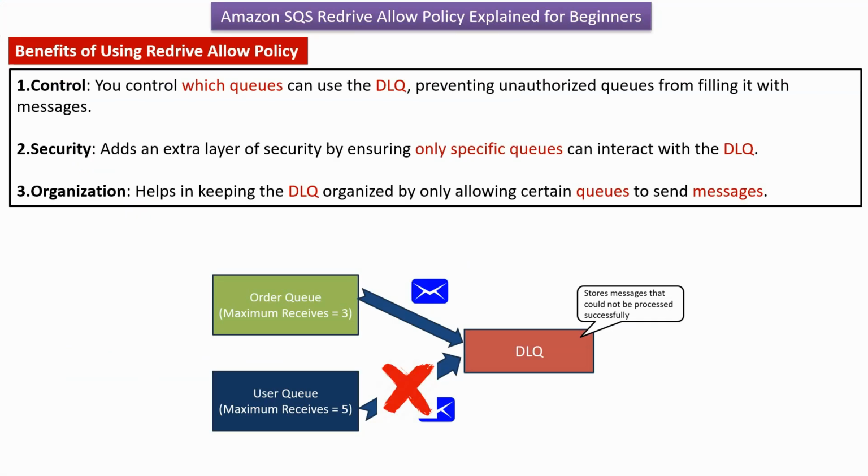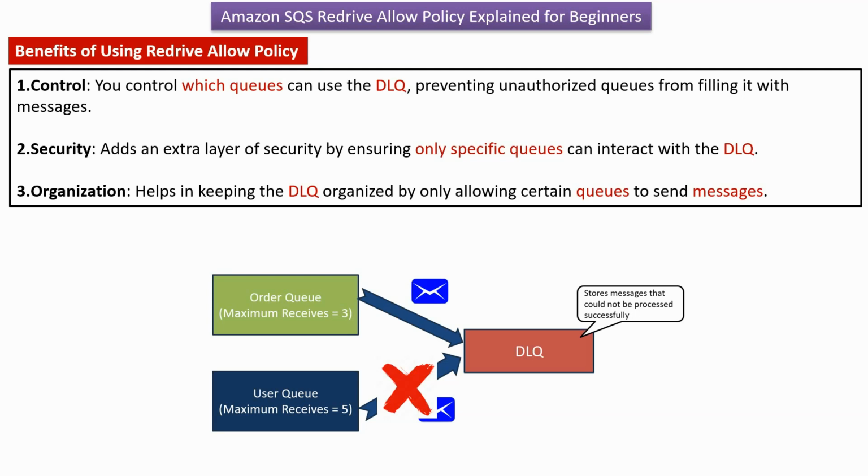What are the benefits of using redrive allow policy? The first point is control. You control which queues can use the dead letter queue, which prevents unauthorized queues from filling it with messages. The second point is security. It adds an extra layer of security by ensuring only specific queues can interact with the dead letter queue.